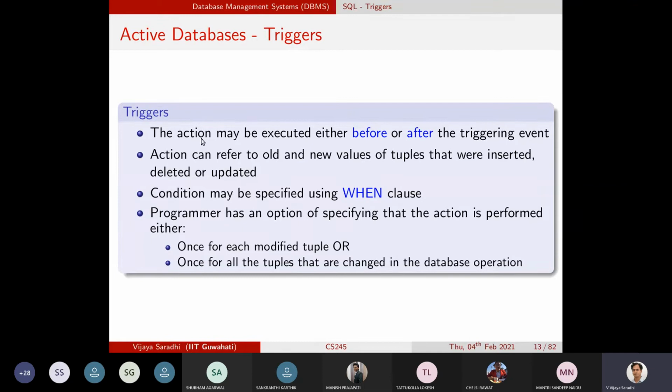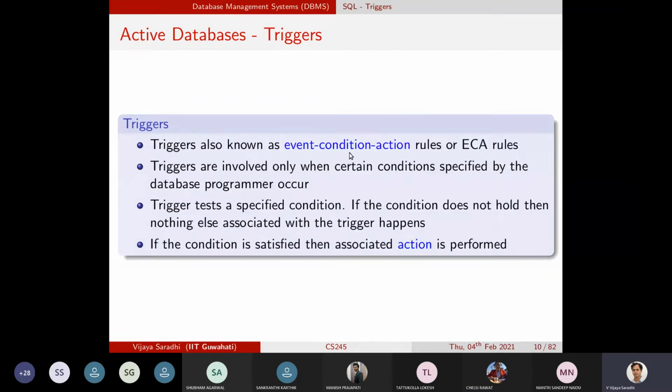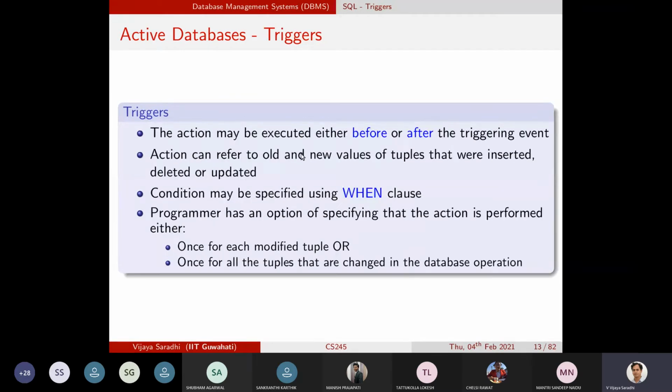Another important thing we want to understand is that you have to specify the event, and we are saying that the event is insertion, for example. If this is insertion, we also want to specify whether you want to execute the action before you perform the insertion on this table or after you perform the insertion.